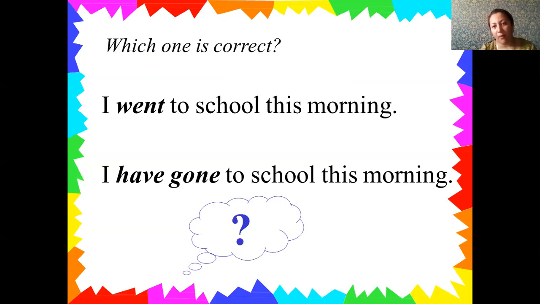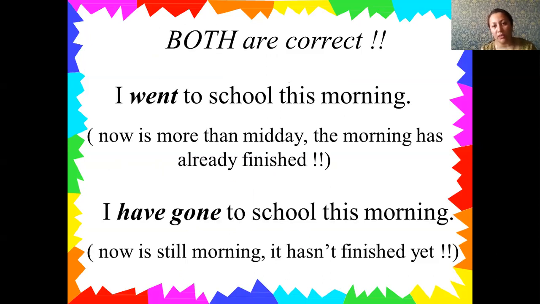And by giving my own explanation here, I prepared another thing for you. I went to school this morning, and now it is more than midday. The morning has already finished. Why did I use past simple here and not present perfect, though the signal is given, this morning?